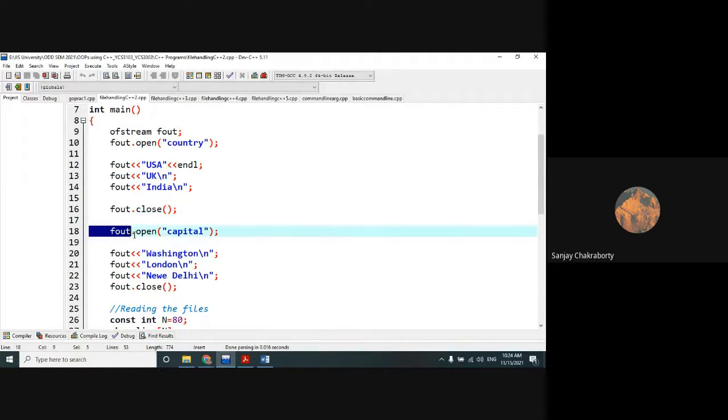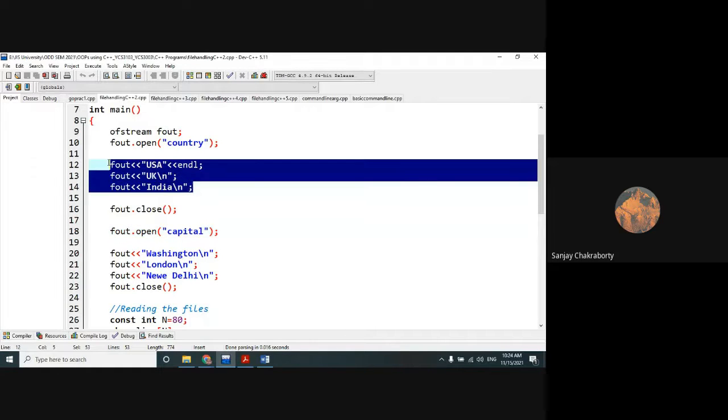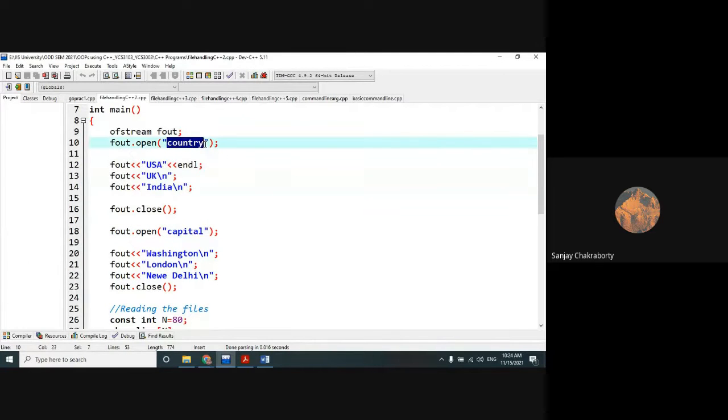Now in the next line, just after this close method, I have used the same streaming object name fout and the open method to create another file with the name capital. In this file, we are trying to provide the information of the capitals of all these countries which we have already written into the country file.